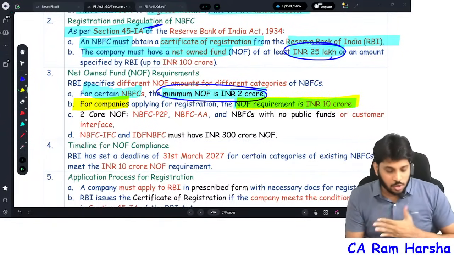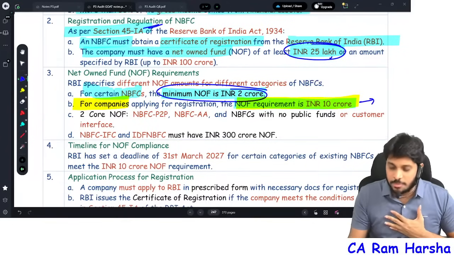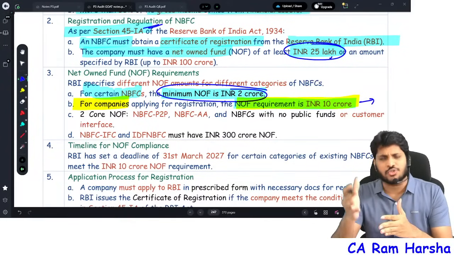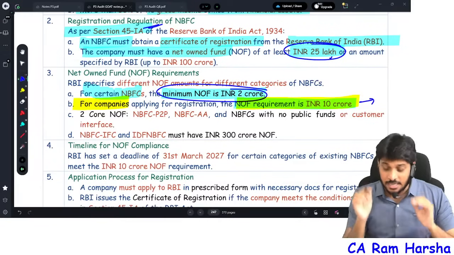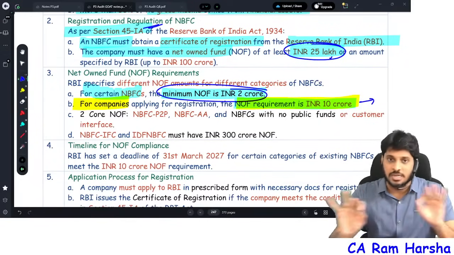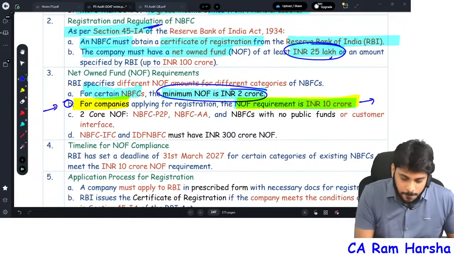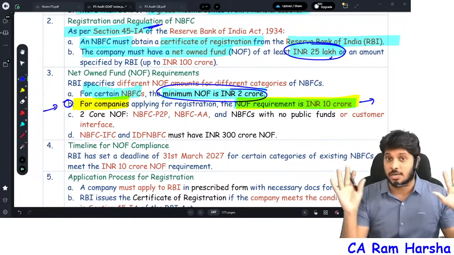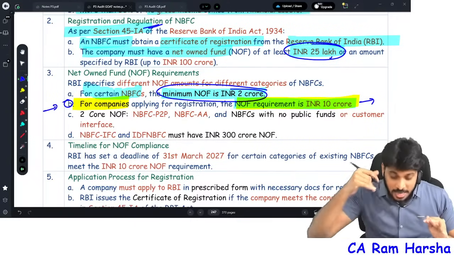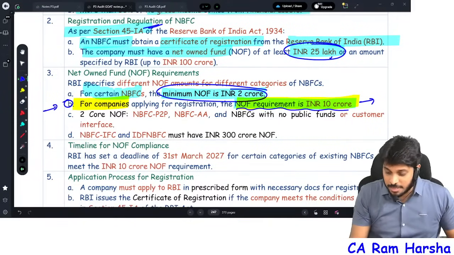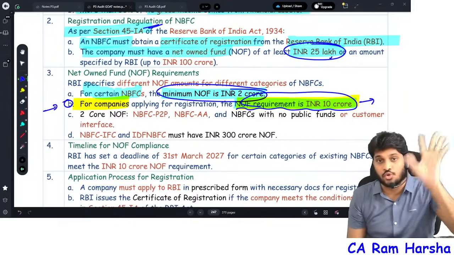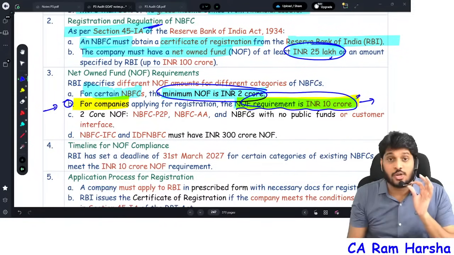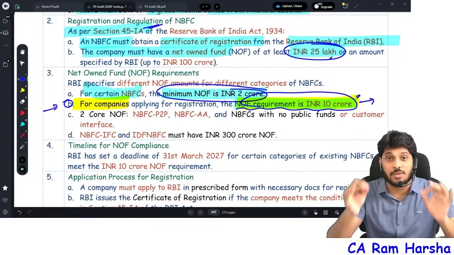Actually, the original notification talks about the 10 crore limit for only a few categories of NBFCs, like factors, microfinance institutions, investment credit companies. But in our ICAI material, no specific discrimination is given. Right now, any NBFC which is applying freshly for registration must have minimum net owned funds of 10 crore. That's the basic condition. Only if an NBFC satisfies the 10 crore net owned fund criteria will RBI give registration.